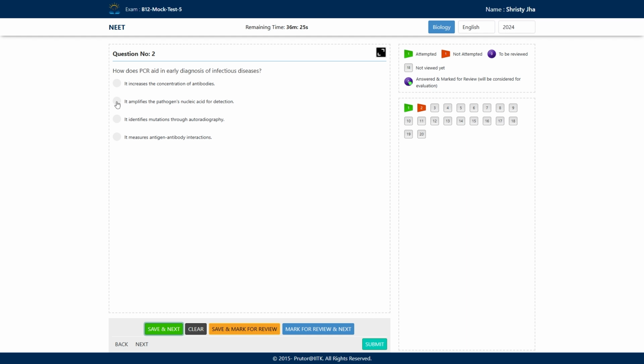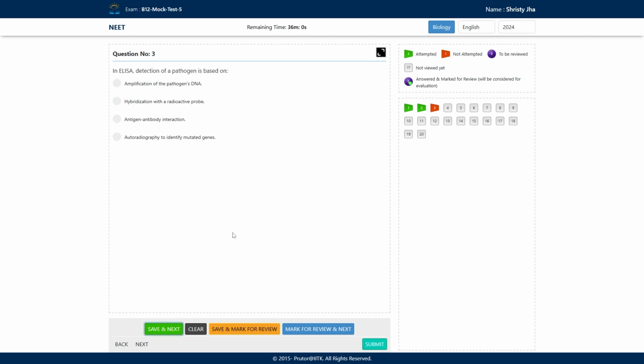So the answer is option 2. Let's see the other options. It identifies mutation through autoradiography. No, it doesn't do that. Fourth, it measures antigen and antibody interaction. No, this is something ELISA does, which depends on antigen and antibody interaction. PCR only amplifies the nucleic acid. So the answer is option number 2.